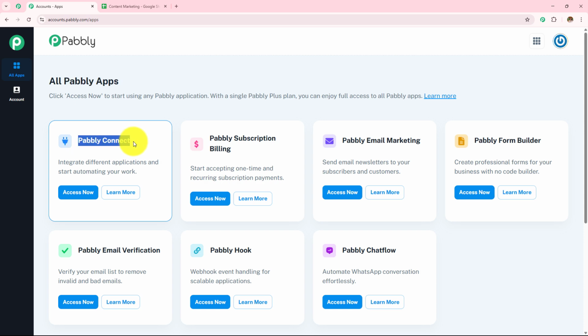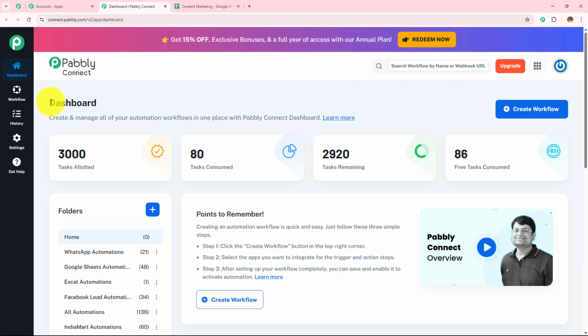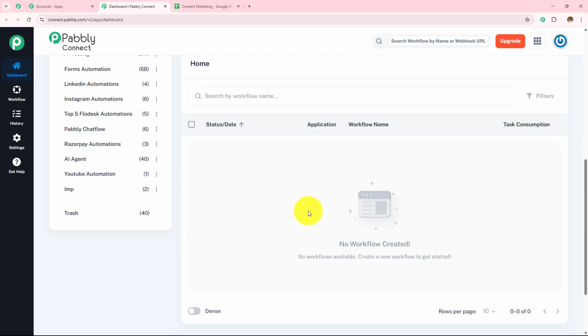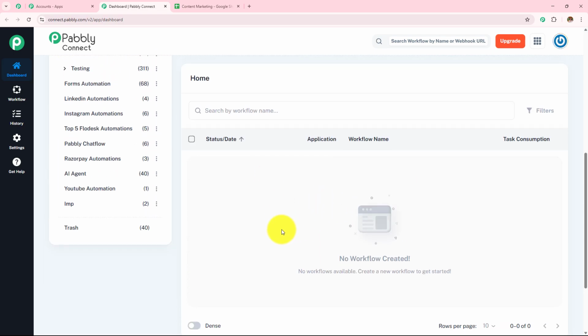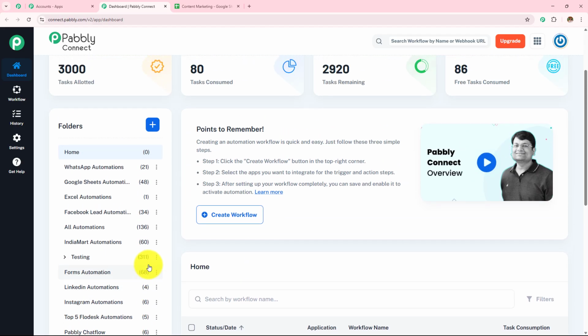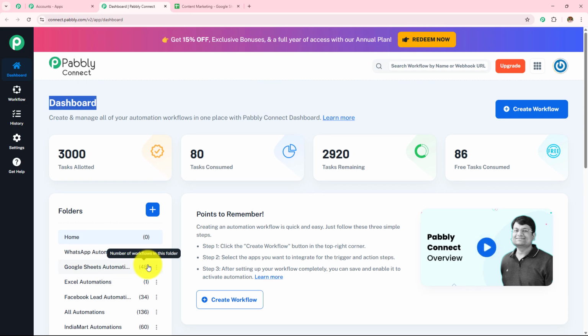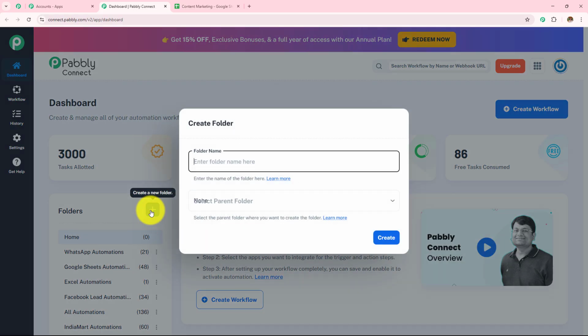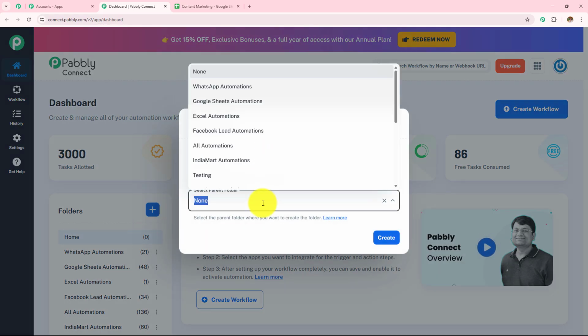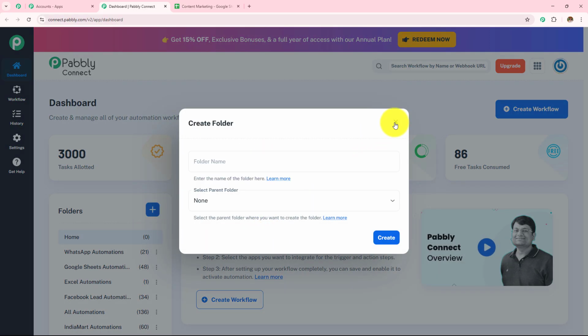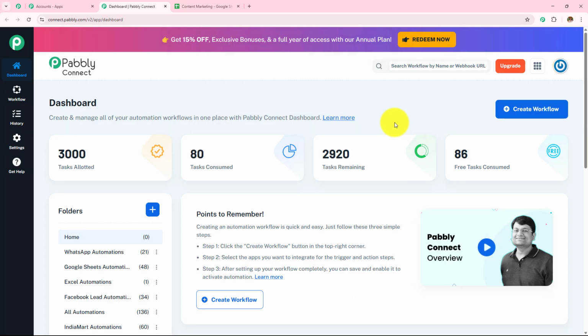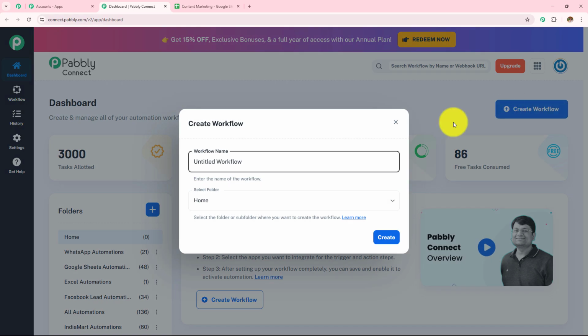Here I'm going to click on this Pabbly Connect Access Now, and it has taken me to this dashboard where I will be able to find all my workflows over here and all the folders which I have created over here. Now if you want to create a new folder, you simply have to click on this plus icon, and from here you can create a new folder. For now, I want to create a new workflow, for which I need to click on this create workflow button.